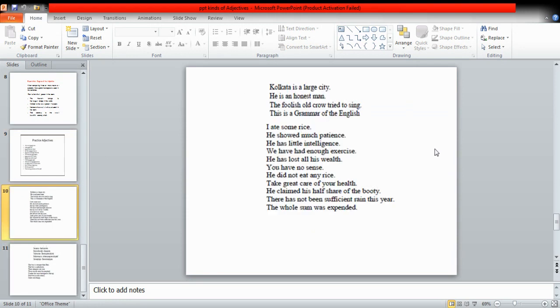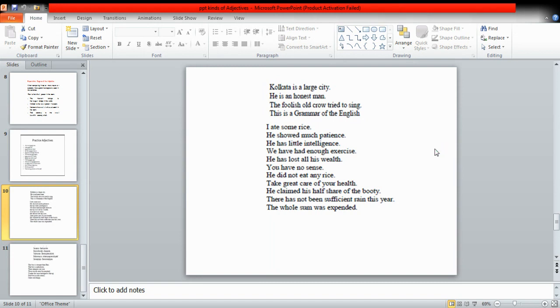Then I have a few sentences which I have selected from your grammar and composition book, Wren and Martin, because it is part of your syllabus for all federal board students. So it is very important to practice the sentences from there. Kolkata is a large city. Large is a qualitative or descriptive adjective. He is an honest man. Honest is a qualitative adjective.